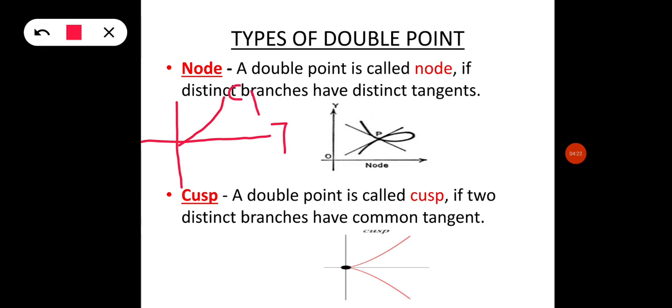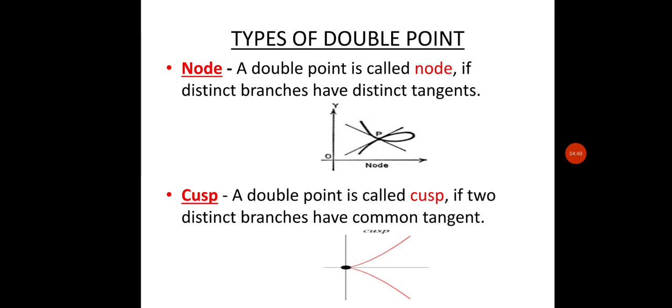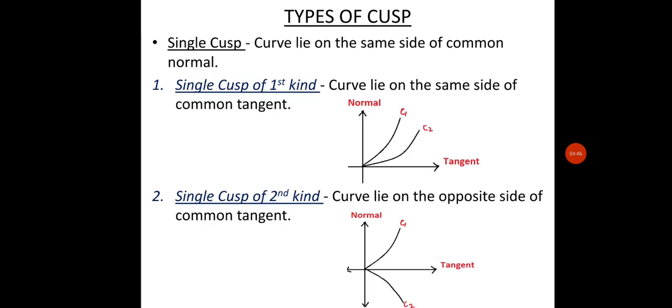Distinct branches means they are different, they lie on opposite sides. Both have the same point, and at this point they have a common tangent. So this point is known as a cusp. If two distinct branches have a common tangent, then it is known as a cusp.